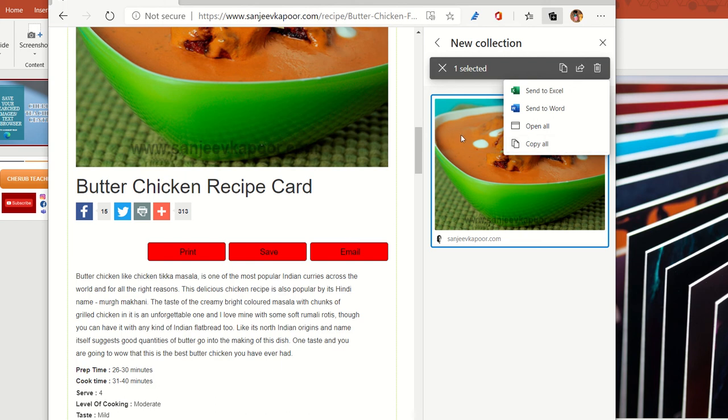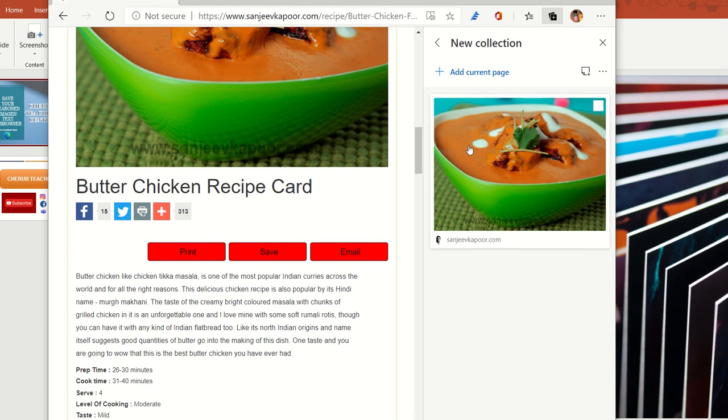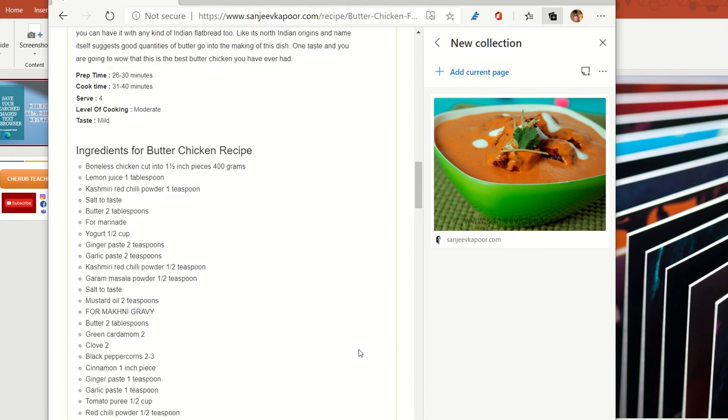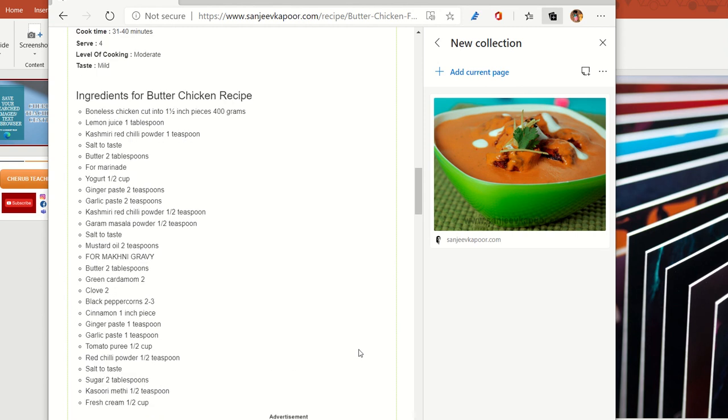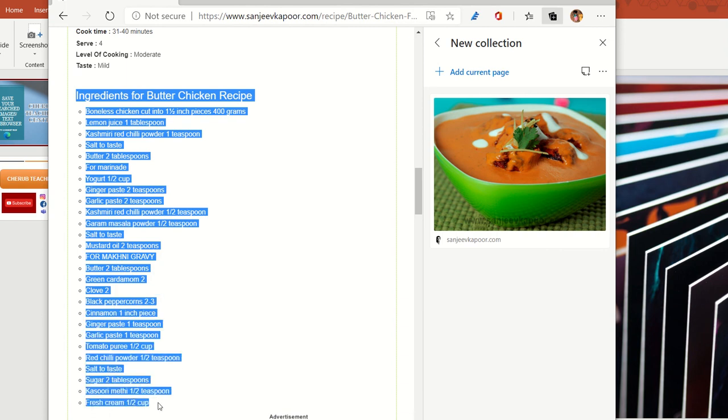Okay, so let me show you one other thing. This thing that I've shown you right now is going to work for the image. But what if I want to save a specific text? So let me say that this is the entire recipe which is mentioned over here, and I would like to save this. What I will be doing is I just have to highlight this specific section.